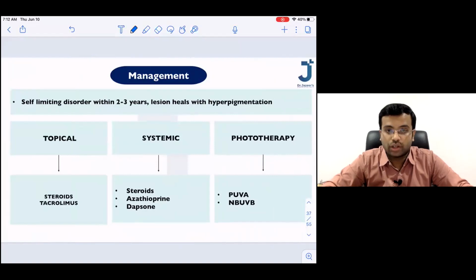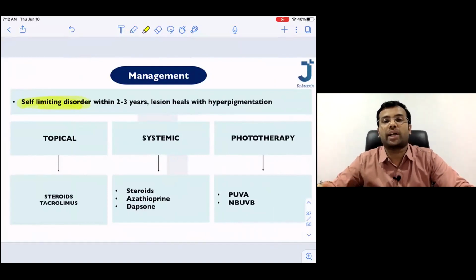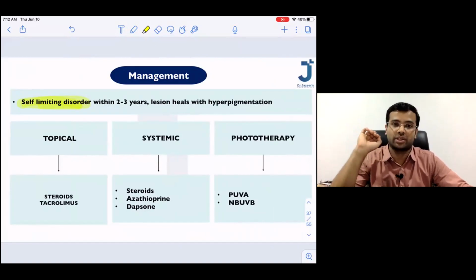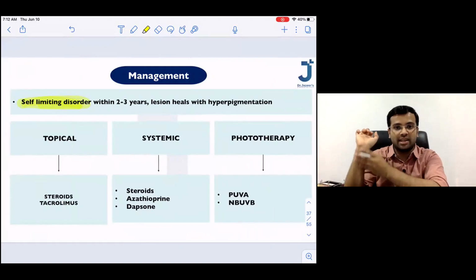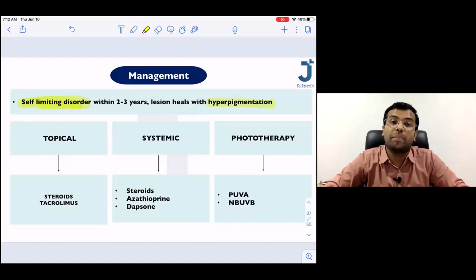This is the image. So the treatment of lichen planus, just like what I have mentioned to you initially, lichen planus may show a spontaneous resolution, but spontaneous resolution may take a longer time. Say around 6 months to up to 3 years can be taken for a spontaneous resolution. And the other important thing that you have to remember is all the lesions of lichen planus, like those lesions that you saw in the wrist area, once it is healing, it heals with a hyperpigmentation. Post-inflammatory hyperpigmentation is also seen, very disturbing for the patient.